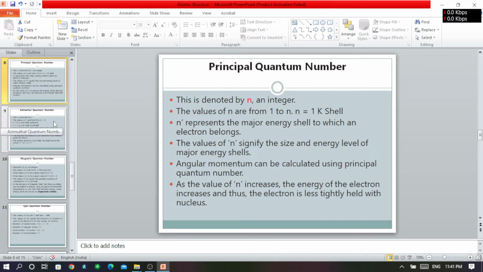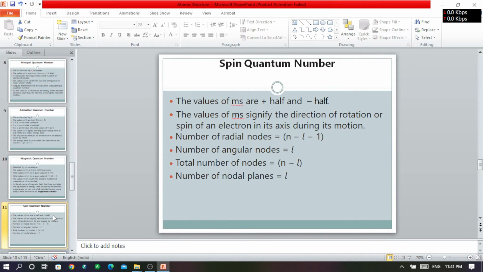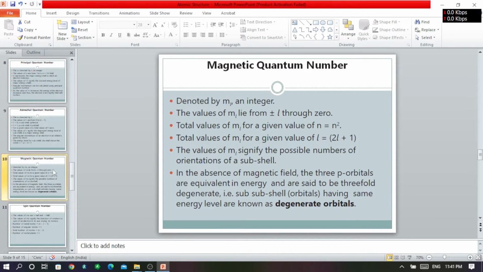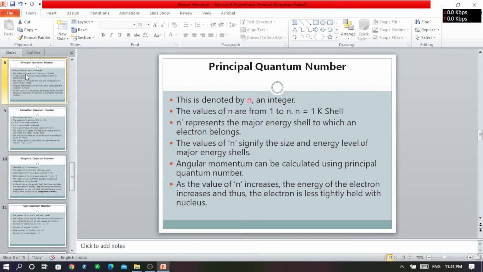Next, there are four important quantum numbers, and these tell us very important information about the structure of the atom. The most important quantum number regarding the structure of the atom is the principal quantum number.